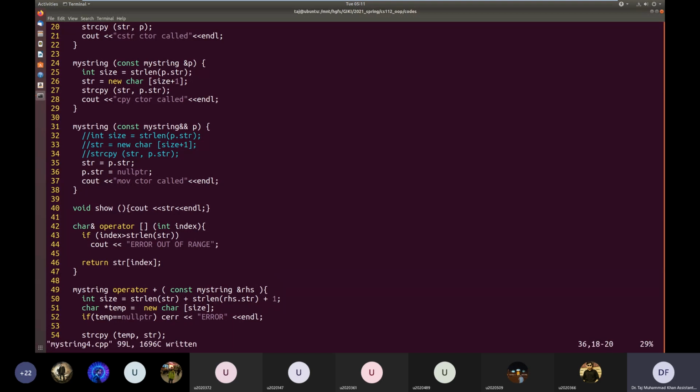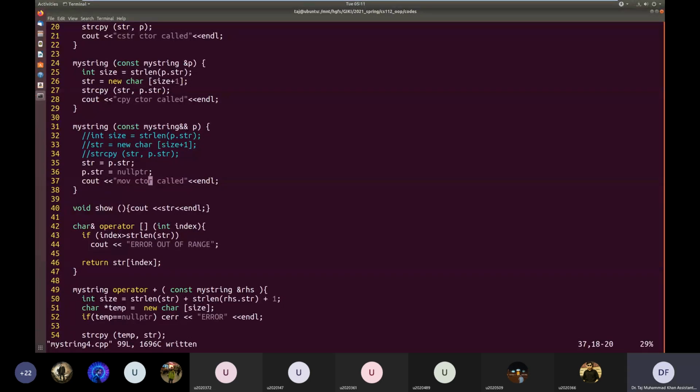Okay, so here basically, since on the right hand side we will have a temporary R value object, it's no use copying the data because sometimes objects can be huge and temporary objects are going to be destroyed anyway. So instead of copying their data, we can steal or move their data, and that way we will save ourselves lots of trouble in terms of time and memory.